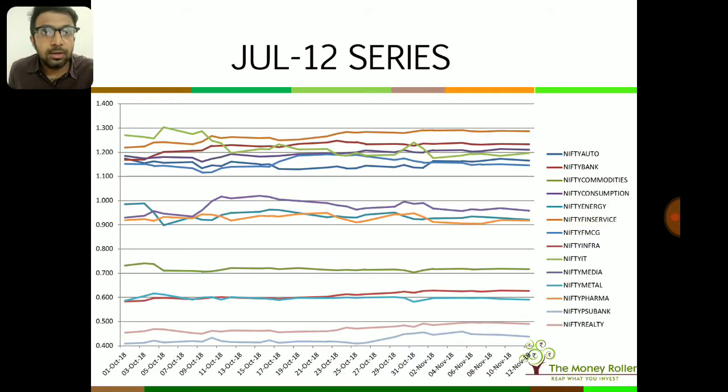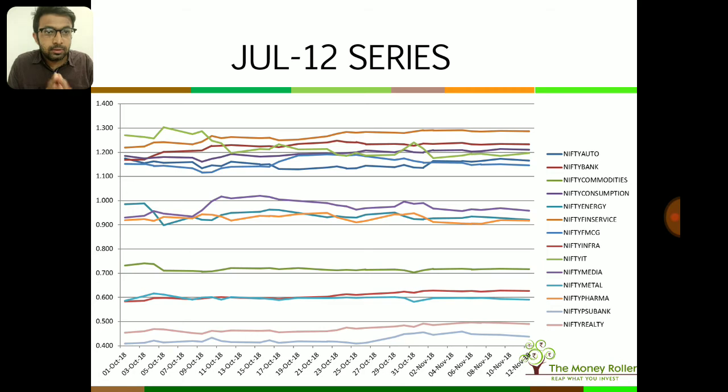Alright, so this is your July 2012 series. You see all these colorful lines which are looking like worms. Basically, all of these lines are depicting the performance of each of these sectors with respect to the Nifty. Now how does this work?